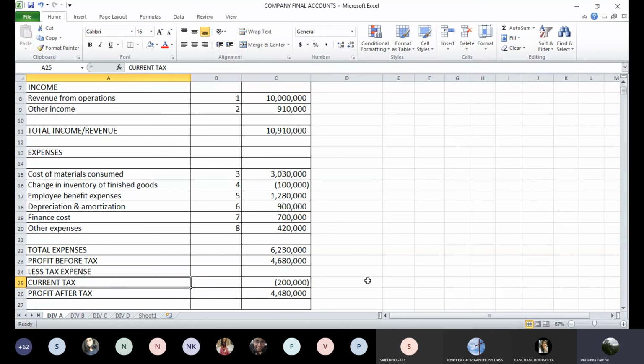So the method we followed was, we first went through the entire trial balance. We tried to visualize what items would come in profit and loss account. Then we created a structure of profit and loss account. Once we have the structure of P&L account, we can find out which notes are required. We give the serial numbers to those notes, create the format for notes also with appropriate spacing, and then only we start posting the items from trial balance into respective notes. So with this, you are quite comfortable with the format.